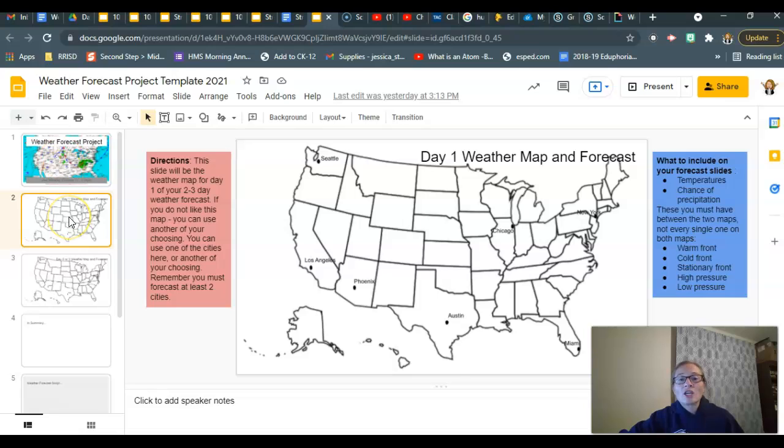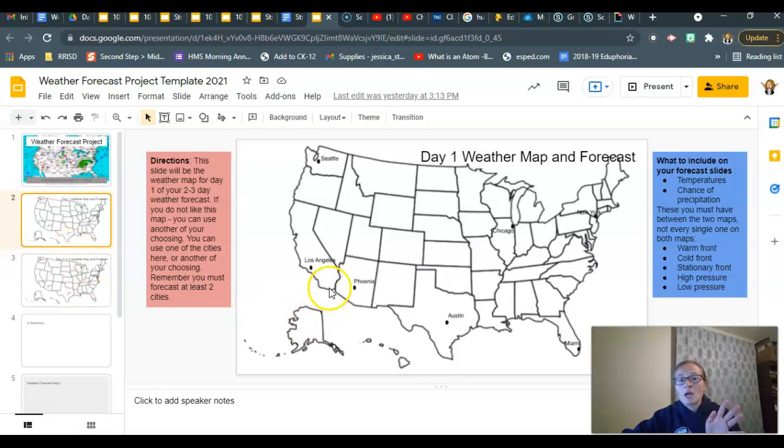Okay, so here's the thing. Day 1, you can pick a day. Say October 21st. That's the day you're going to forecast. Great. You are going to start putting on here. Find symbols. Use your friend Google. Put a warm front on here somewhere. Put a cold front on here somewhere. Put a high pressure, put a low pressure. If you want to have a stationary front on this map, you can. It could also go on your second map. You don't have to have a stationary front both times.